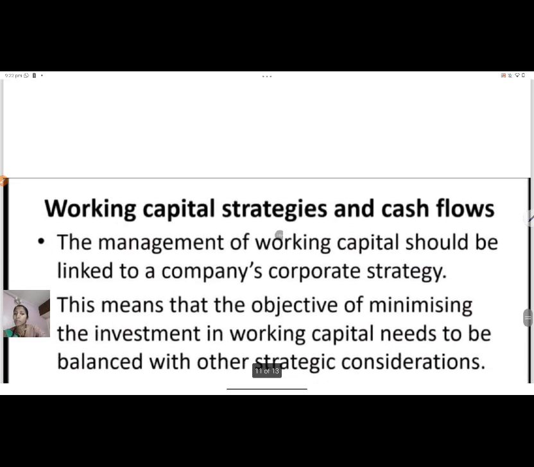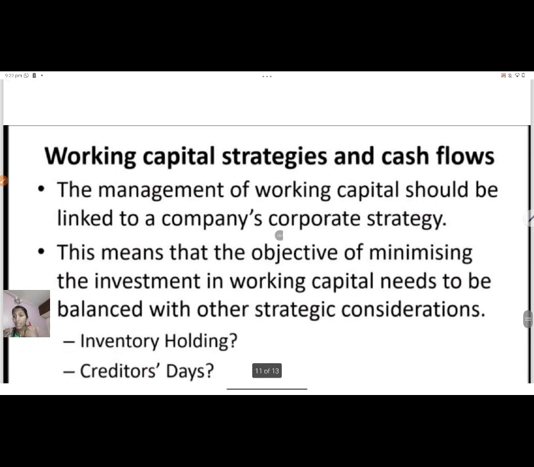Estimation of working capital means you are just estimating. In the before slides, what we have seen is we have computed in terms of days. Now with the help of these days, we are converting that particular need into amount. Now as a financial manager, I should know how much is the amount I should set aside for working capital management. I know that for completing one cycle, I need 15 days or 20 days. So definitely I can forecast. I can estimate, or I can find out, this many days is there for me.